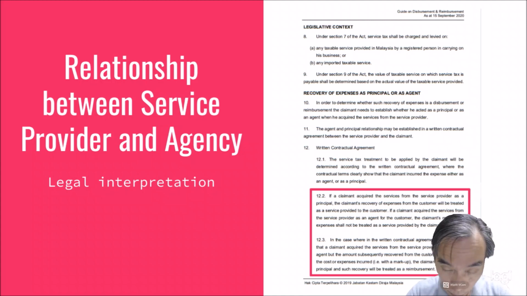So this goes back to the condition just now, when the relationship of the agency and the plumber is that the plumber looks at the agency as a principal. That means the plumber doesn't know who the owner is, and he doesn't care who the owner is as well.